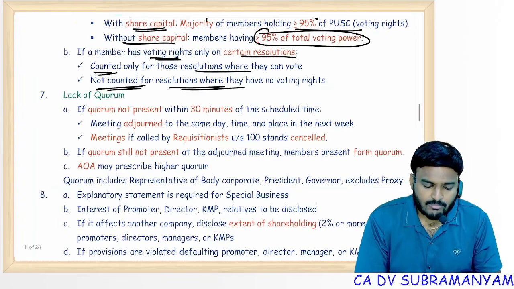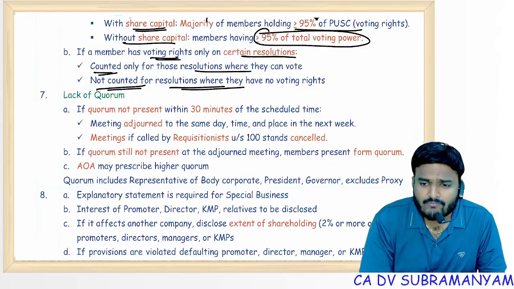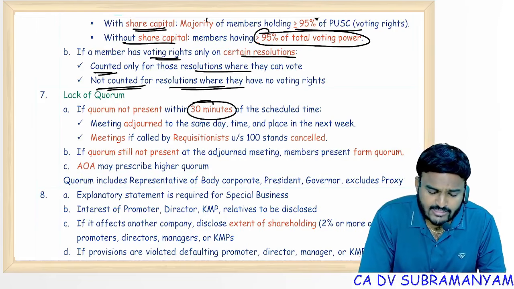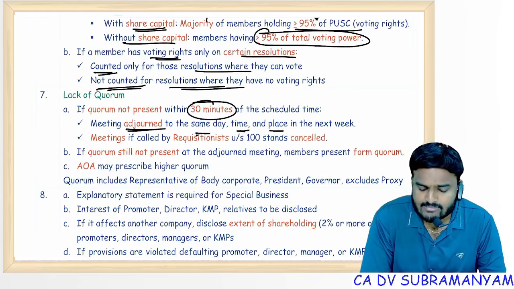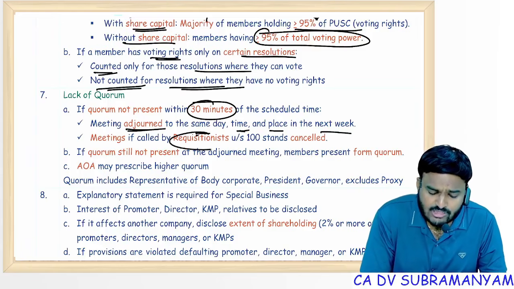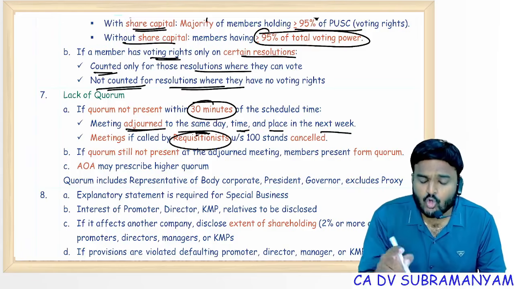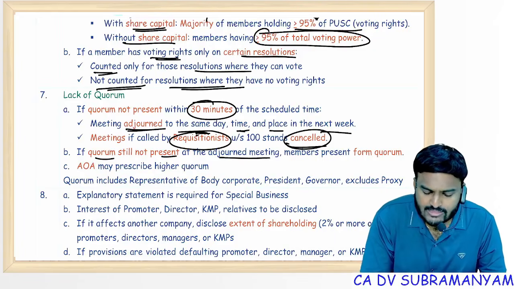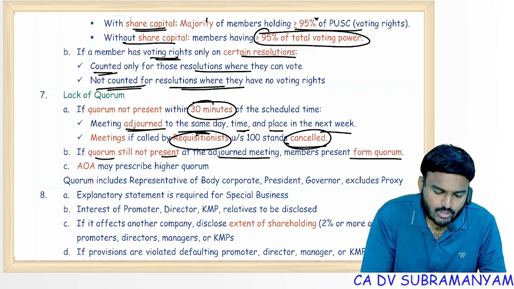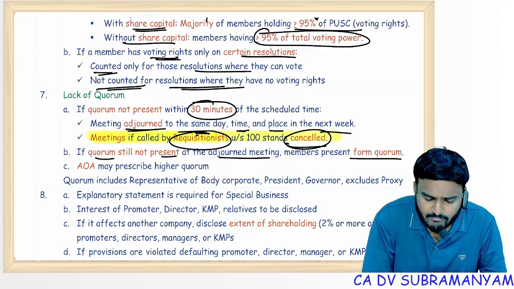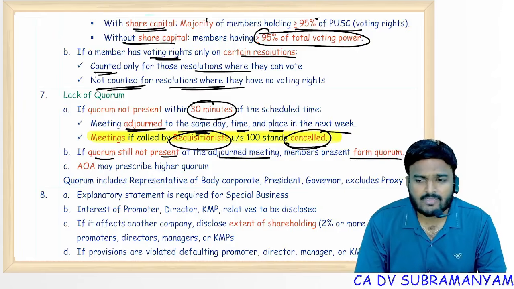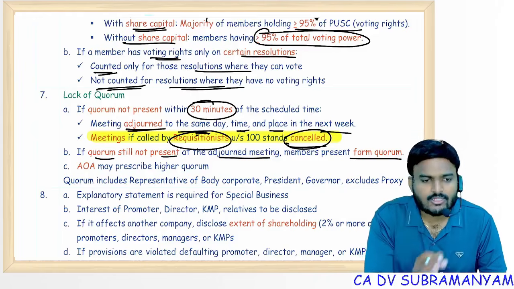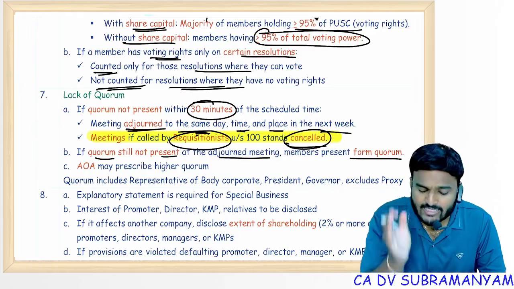Lack of quorum. Remember, ma, if a meeting is called by board of directors, lack of quorum within 30 minutes, meeting stands adjourned to the same day, same time, same place in the next week. If the meeting is because of requisition under section 100, no quorum, meeting is not adjourned, meeting is cancelled. If quorum is still not present at the adjourned meeting, members present form quorum. See, this is an exceptional point, ma. Meeting because of requisition is no need to check for quorum. If there is no quorum, meeting will not be adjourned, meeting will be cancelled.